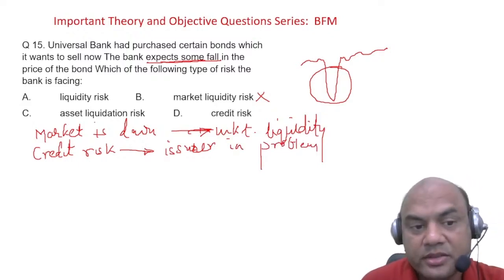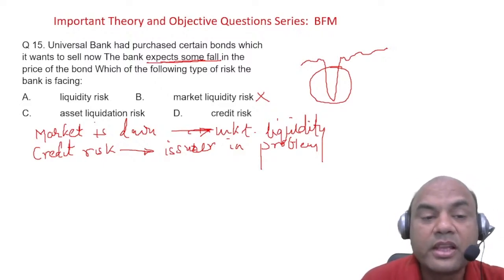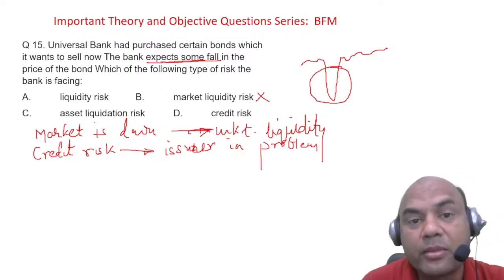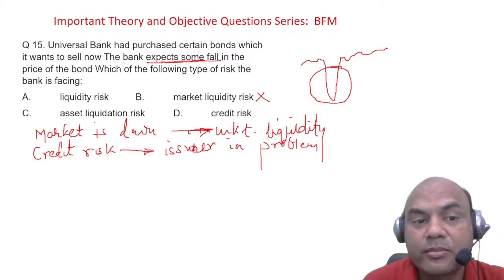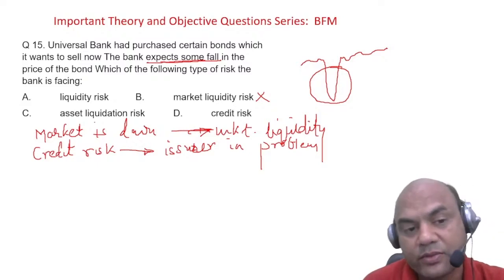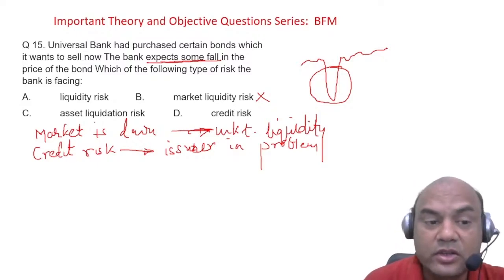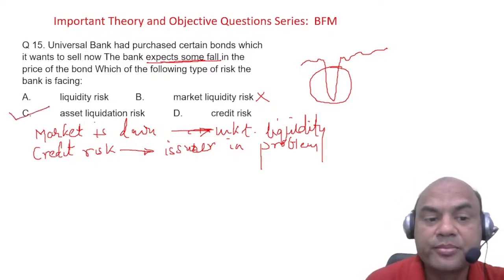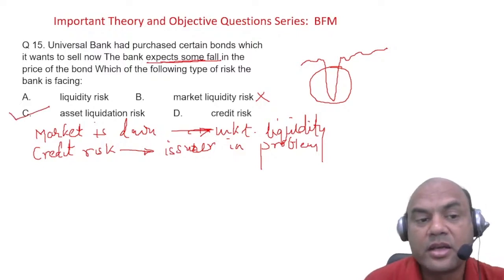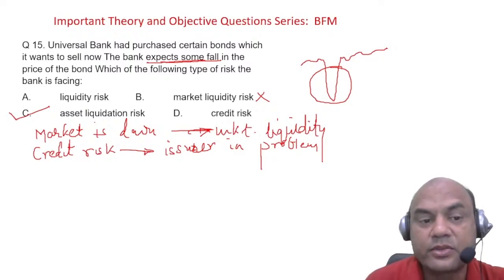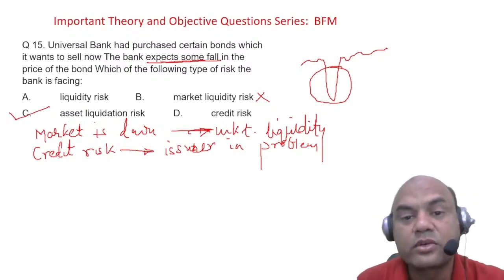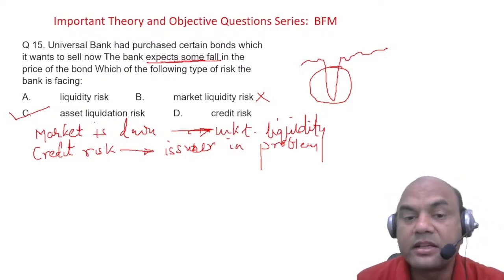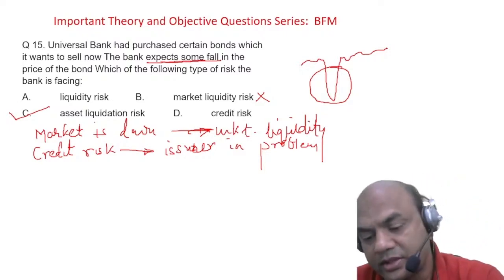Liquidity risk. Liquidity means what? Liquidity is the risk faced by that company itself. It means if Universal Bank was facing a money crunch, then it would have been called liquidity risk. So this is also not the answer. The answer is this: asset liquidation risk. Because there is a fall in the price of that bond, that's why it's called asset liquidation risk. This is the real answer to the question. Asset liquidation risk. Got it? Next one.